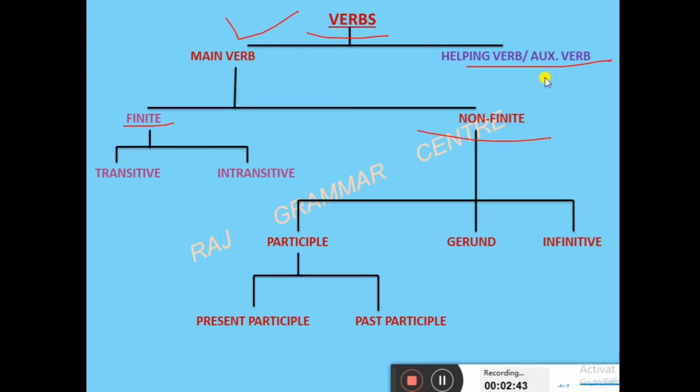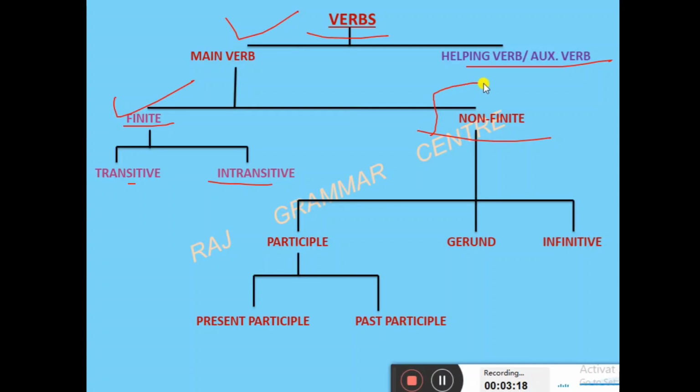I will make a separate video regarding that one. This one, main verb, we know very well. Here the transitive, intransitive, this we already use in the tenses. If you have seen my tenses video, your concept might be clear about this. First the finite verb, then transitive and intransitive: where they take an object, that is transitive, and where the object is not there, intransitive. So these things are part of other videos. Now come to my topic, non-finite.